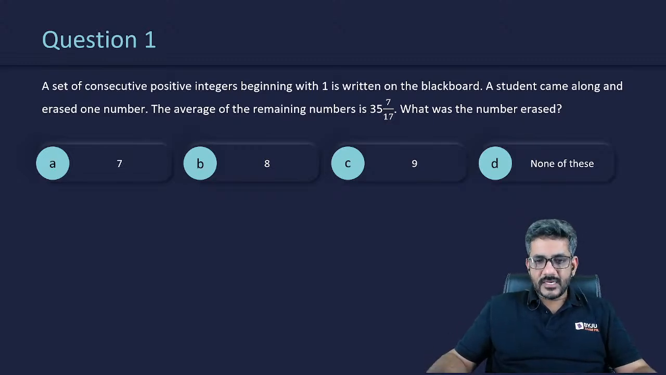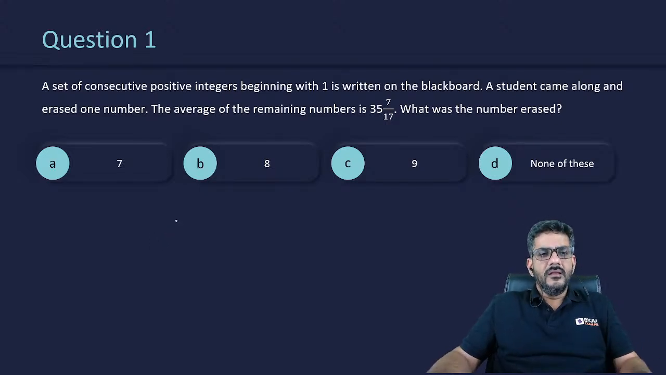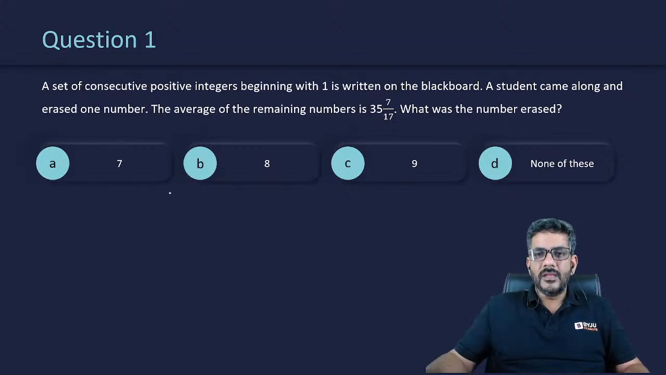Chaliye, I think we can start doing it now. A lot many answers have come. I am sure most of them are correct. Rather, all of them should be correct because everyone is saying A. A set of consecutive positive integers beginning with 1 is written on the blackboard. A student came along and erased one number. The average of the remaining numbers is 35 and 7 by 17. What was the number erased?